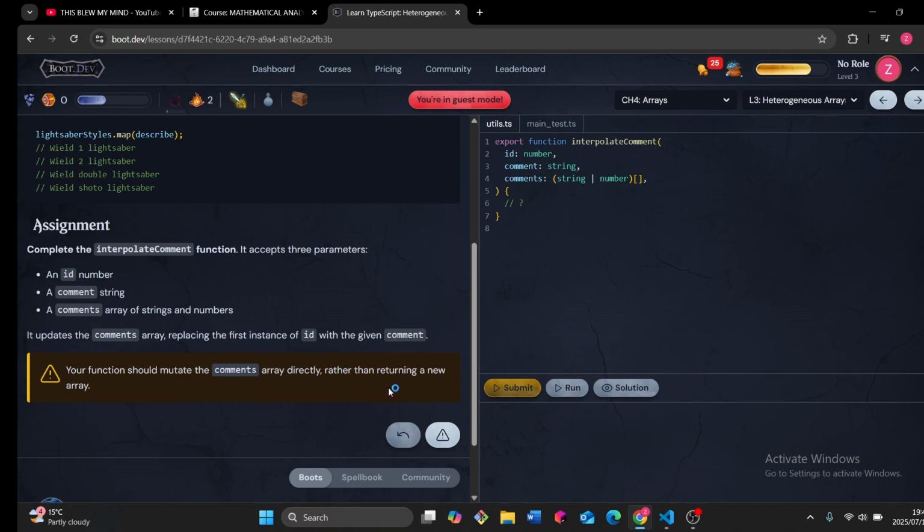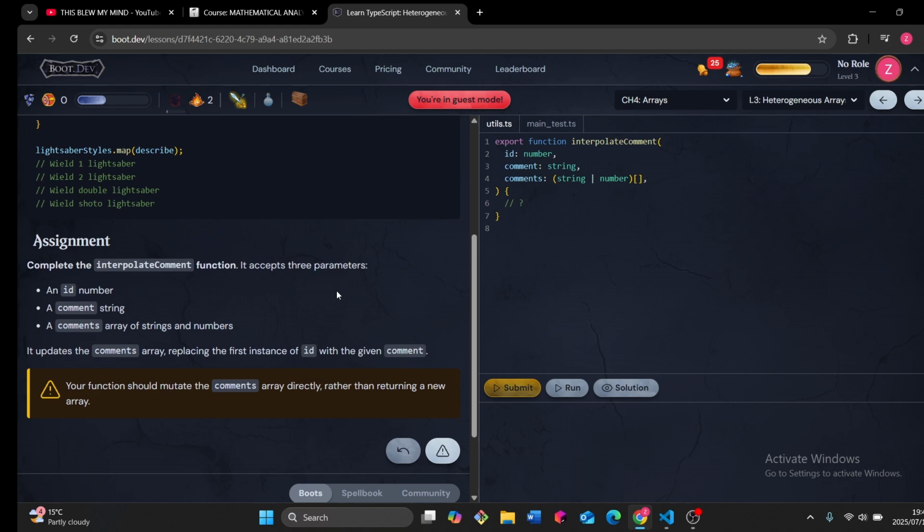It updates the comments array, replacing the first instance of ID with the given comment. The function should mutate the comments array directly rather than returning a new array.